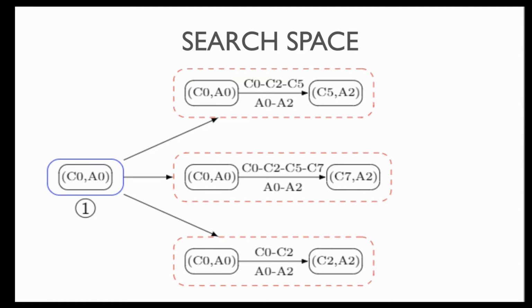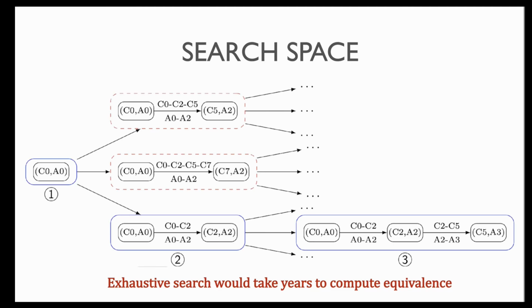And at each step, we are going to figure out which one is the most promising and select that and continue from there. So let's say I selected the bottom one as the most promising, and then I'm going to continue from there. And the search tree grows. As you can see, this is an exponential search space, and an exhaustive search would take millions of years to compute, not just years, but millions of years. The key here is that, with a huge probability, we make the right guess at every step. And that's what we do with our counterexample guided algorithm.